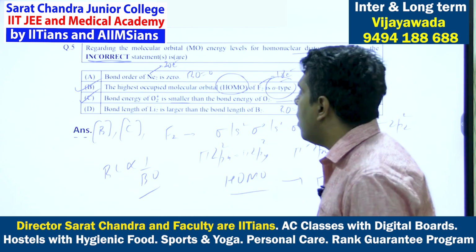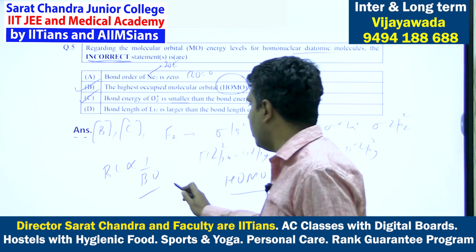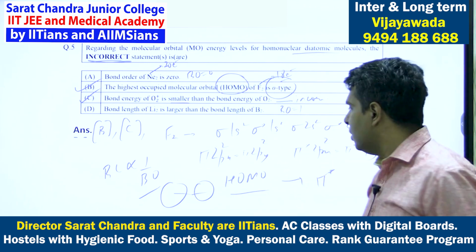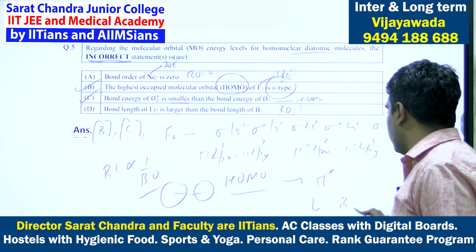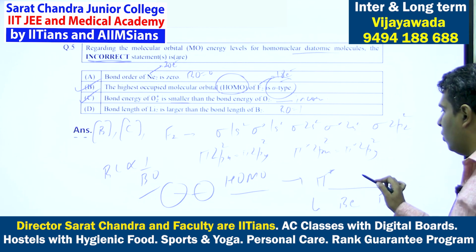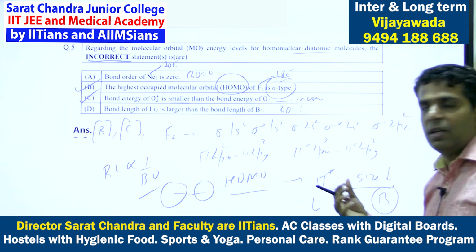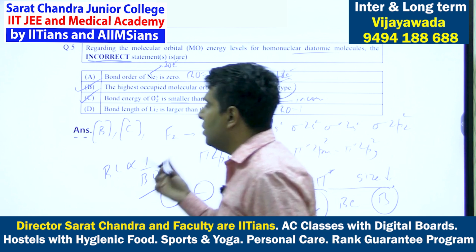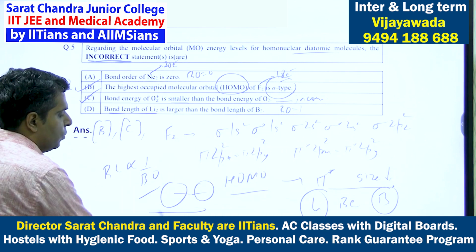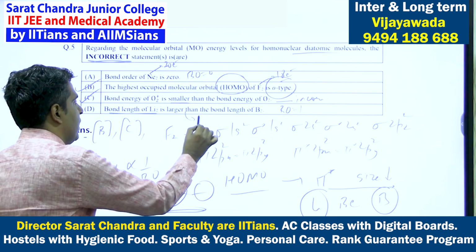Now, based on the size of the atom, you can decide the bond length. So lithium plus 2, the bond is between 2 lithium atoms, and boron plus 2, the bond is between 2 boron atoms. So lithium, beryllium, boron. Along the period, effective nuclear charge increases and atomic size, atomic radius decreases. So boron is slightly smaller than lithium. Lithium is slightly bigger than boron. So the bond length of lithium will be slightly bigger than that of boron. So based on the size of the atom, bond length of lithium plus 2 is larger than that of boron. So this is correct statement.